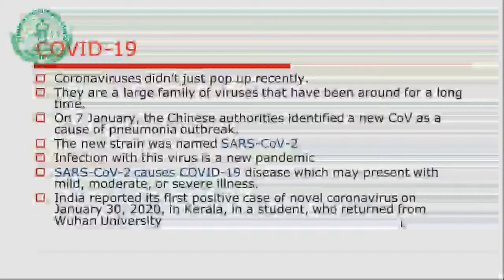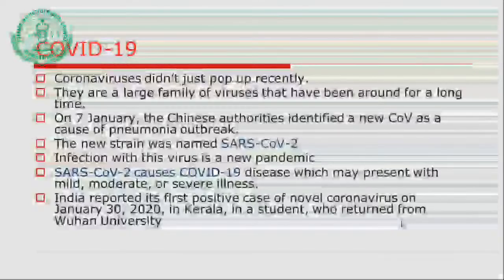Then on January 7, the Chinese authorities identified a new coronavirus as the cause of the pneumonia outbreak. The new strain was named SARS coronavirus 2. Infection with this virus is the new pandemic. The SARS coronavirus 2 disease, COVID-19, may present with mild, moderate and severe illness.